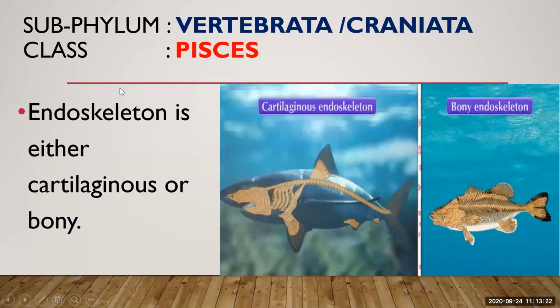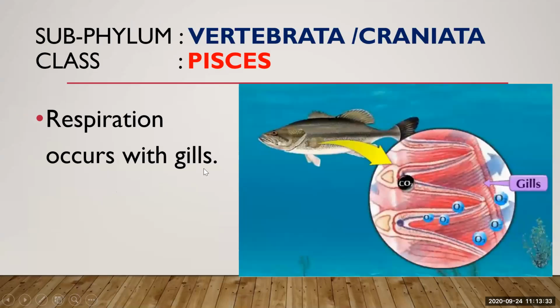Exoskeleton is made up of scales. Endoskeleton may be cartilaginous or may be bony. Okay, so respiration occurs with gills.